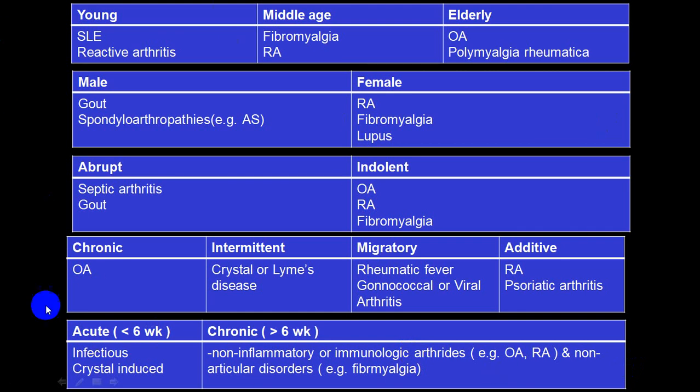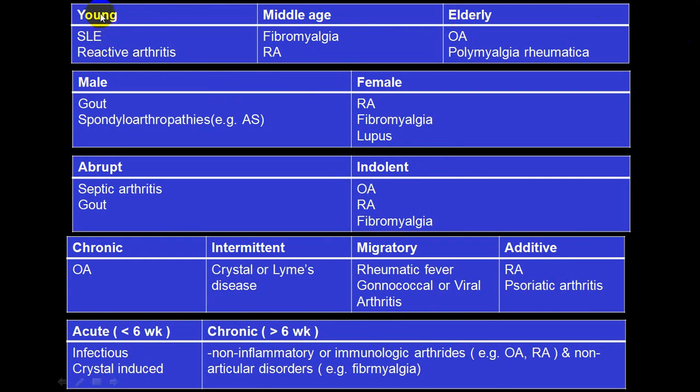Now here there is a combination of age, sex, and onset. In a younger age group, you will have SLE and reactive arthritis, very common. In a middle aged group, fibromyalgia and rheumatoid arthritis. In an old age group, osteoarthritis.